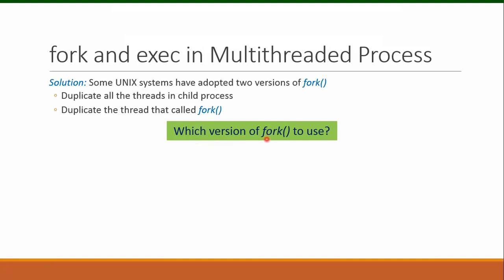So which version of the fork system call will be used? How will we know what is happening to the child process, whether it has replicated all the threads of the parent or only a single thread? It depends on the application, on which of these two versions is used by the application.